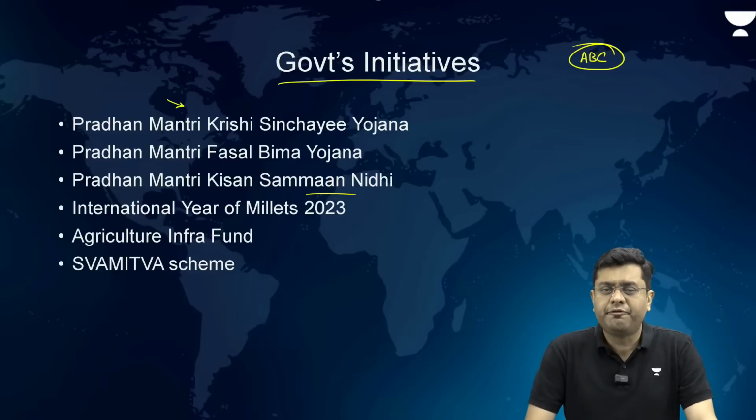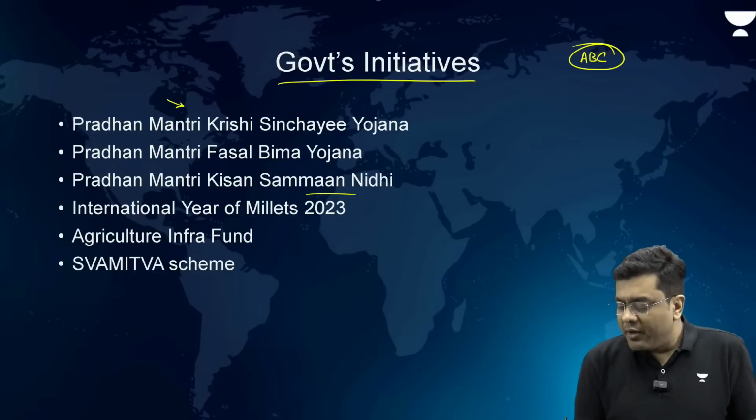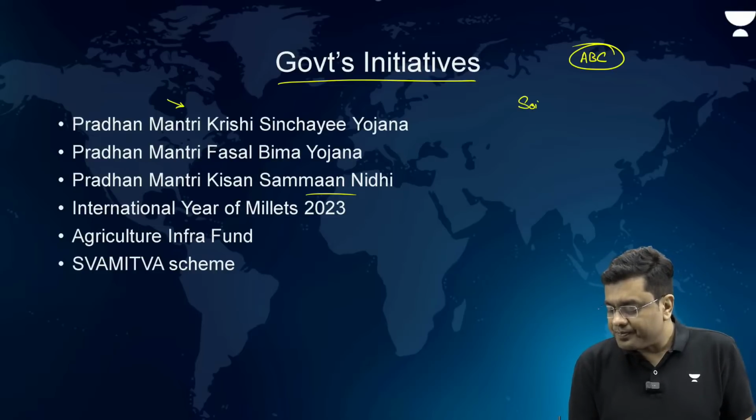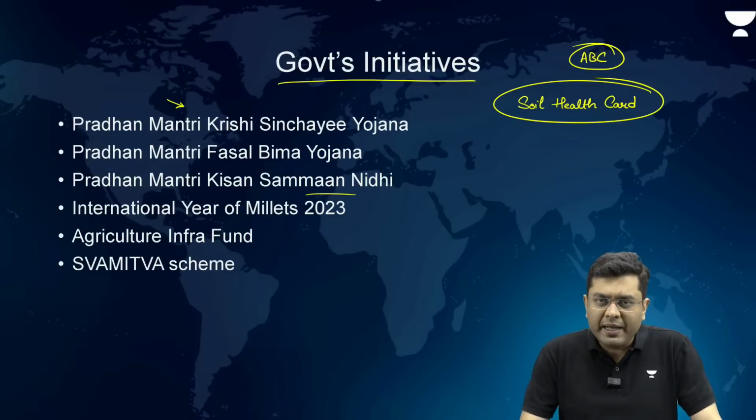Now this infra fund has to be utilized to construct more cold storage structures, and to provide local irrigational methods. Other than that, the government has also come up with the soil health card scheme. While this soil health card has been distributed to many thousands of farmers, it needs to be much more prevalent.